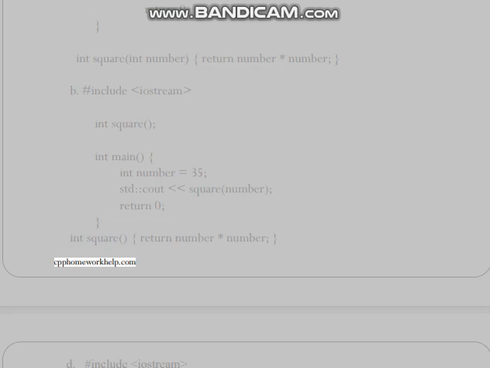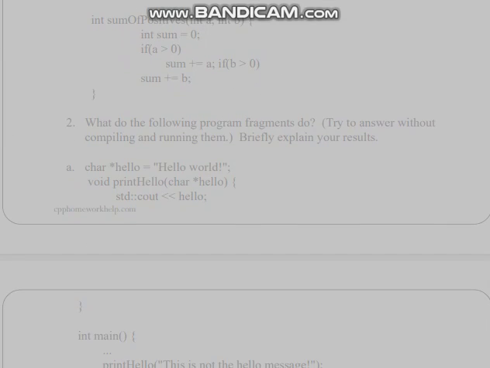D. #include <iostream> int sum_of_positives(int a, int b); int main() { std::cout << sum_of_positives(35, 25); 3; return 0; } int sum_of_positives(int a, int b) { int sum = 0; if (a > 0) sum += a; if (b > 0) sum += b; }